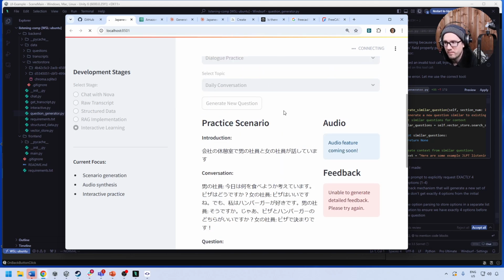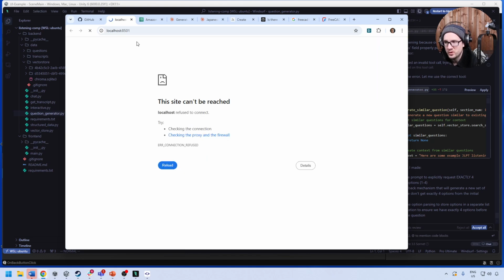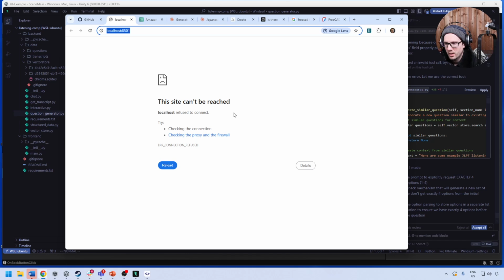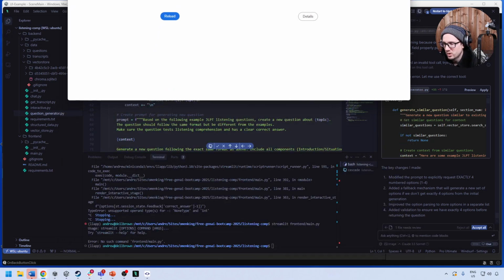Now, I would like to have more options or be able to choose a topic, but I guess because this is the JLPT, we really should probably limit the amount of things they can enter for generation and keep it nice and simple. Now, it should be starting back up.